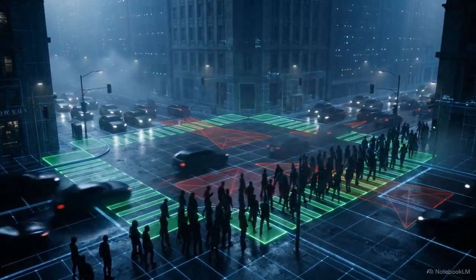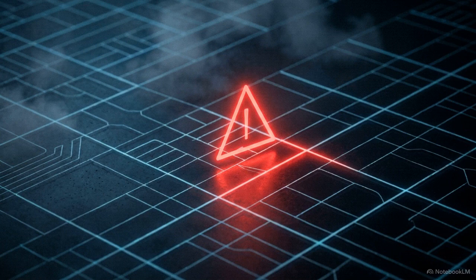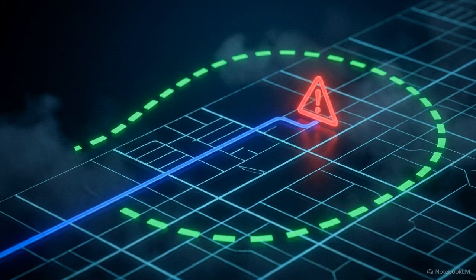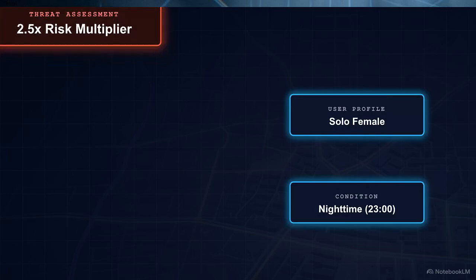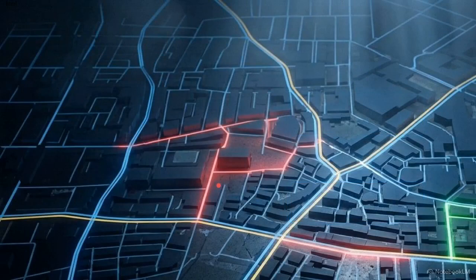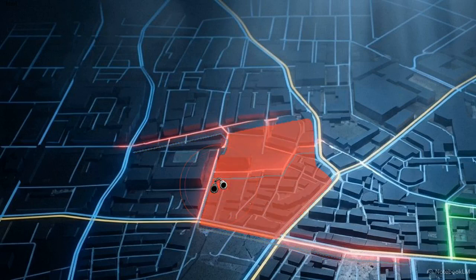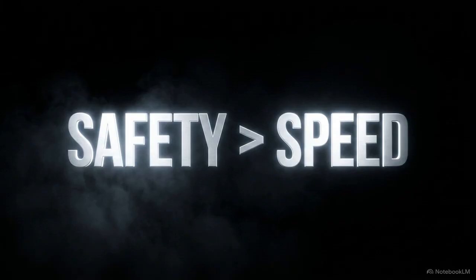The moment that first agent flags a hazard, the route optimizer agent takes over to actively calculate a safe path around it. The system applies demographic weighting, adjusting risk tolerance based on the user. A commuter triggers a standard threshold. A solo female at night activates strict avoidance. Applying a 2.5 times safety multiplier forces the routing engine to drastically alter the path, routing away from even minor threats.